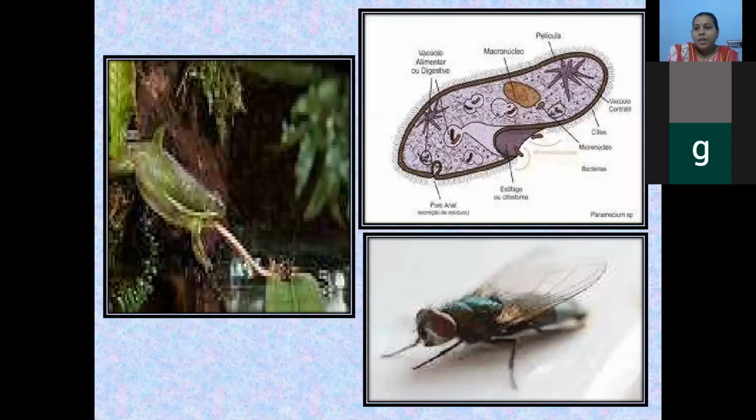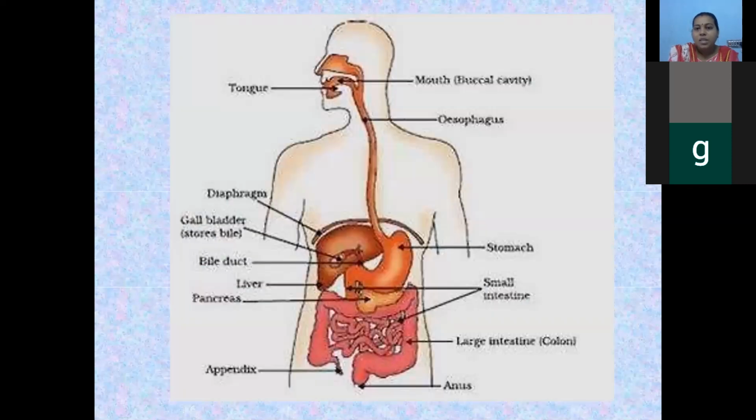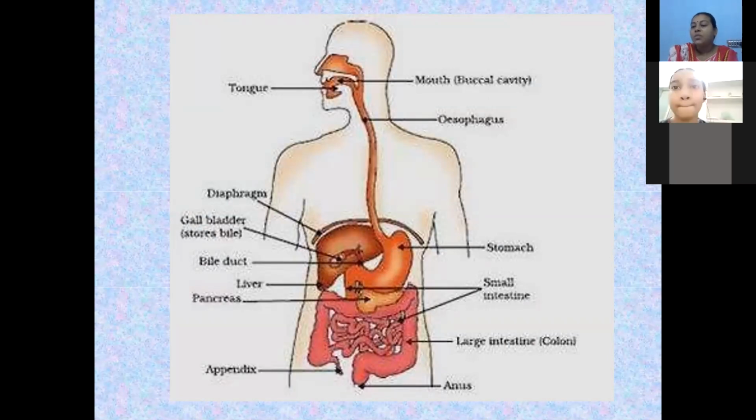Our human digestive system starts with the mouth, esophagus, stomach, small intestine, large intestine, rectum, and anus. Along with these parts, we have some digestive glands. These digestive glands secrete enzymes, certain proteins. These enzymes help in the breakdown of the food substances into simple fragments. The alimentary canal and digestive glands together are known as the digestive system.